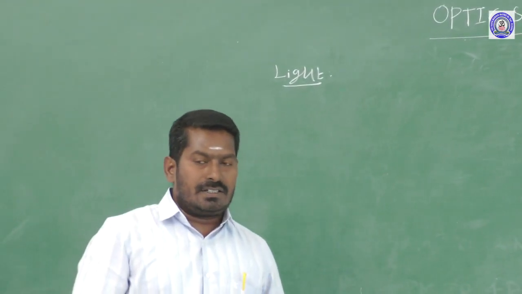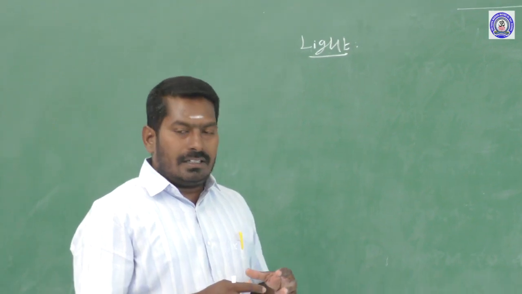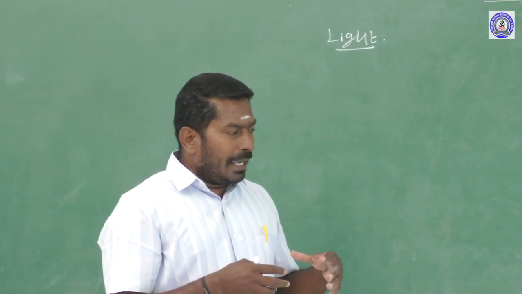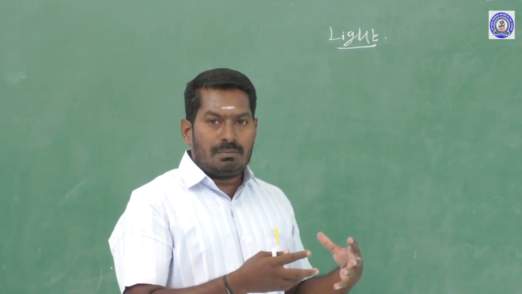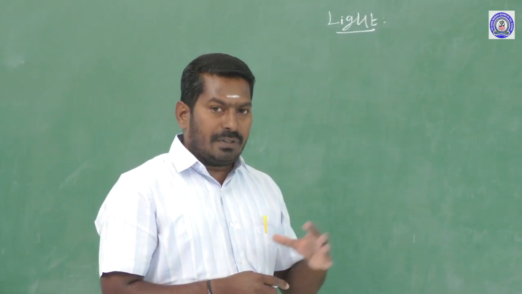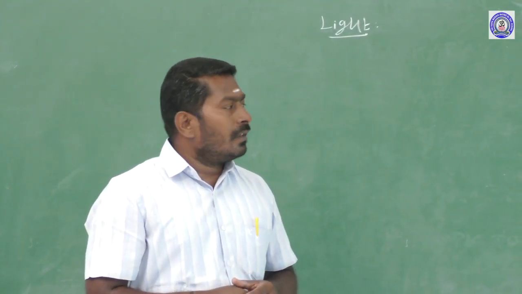Light is a form of energy. That energy is nothing but electromagnetic waves. These electromagnetic waves propagate through a medium and also through vacuum or air or free space, in the form of waves, especially in the form of electromagnetic waves.